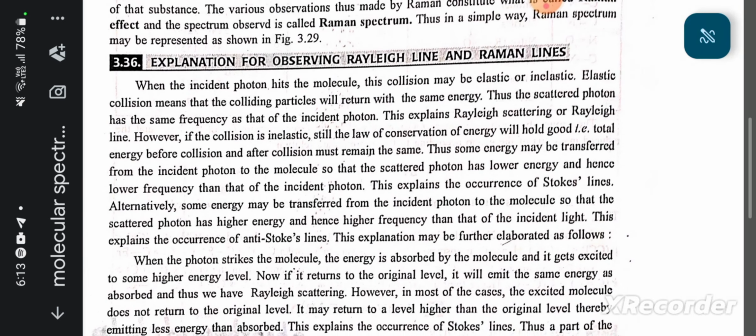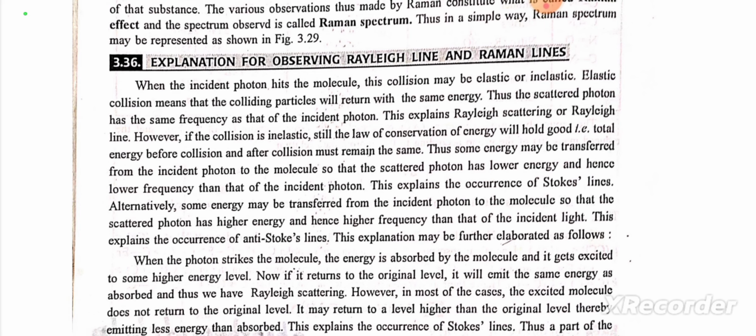When the incident photon hits the molecules, this collision may be elastic or inelastic. Elastic collision means that the colliding particles will return with the same energy, thus the scattered photon has the same frequency as that of the incident photon. This explains Rayleigh scattering and Rayleigh lines.